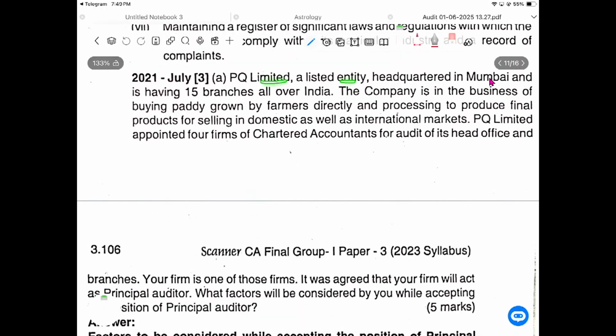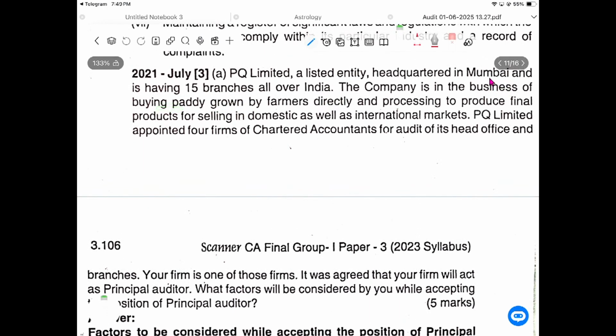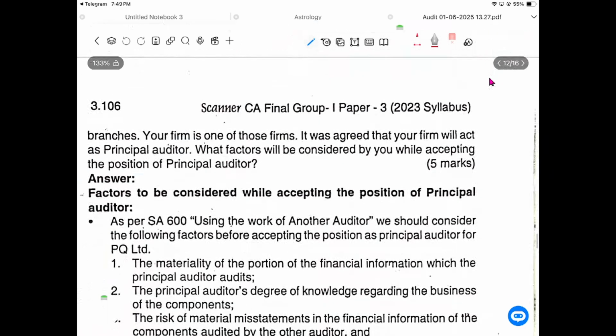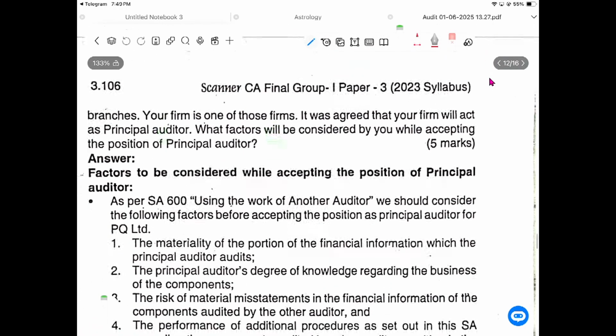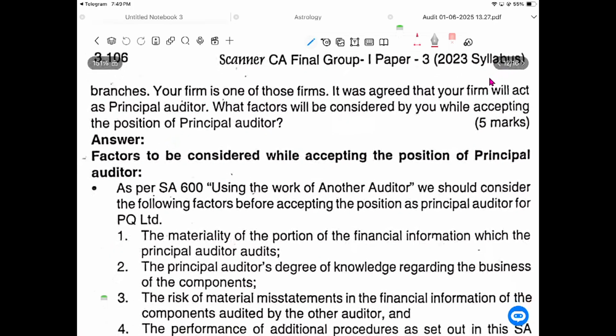PQ Limited is a listed entity, headquartered in Mumbai and having 15 branches all over India. The company is in the business of buying paddy grown by farmers directly and processing it to produce the final product, and selling in the domestic as well as international market. PQ Limited appointed four firms of chartered accountants to audit the head office and branches. Your firm is one of the firms. You have agreed that your firm will act as the principal auditor. What are the factors considered by you while accepting the position of principal auditor?